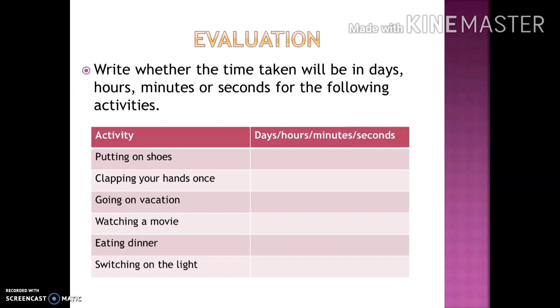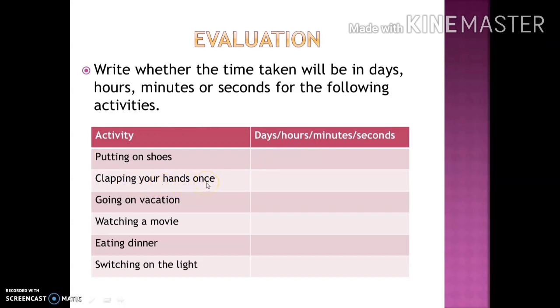Now let me check how you understood with these activities. Now let's have some evaluation. Write whether the time taken will be in days, hours, minutes or seconds. Here are some activities noted. You have to write here whether it is done in days, hours, minutes or seconds. Putting on shoes. Students, how long will you take to wear your shoes? In minutes. So write down here minutes.